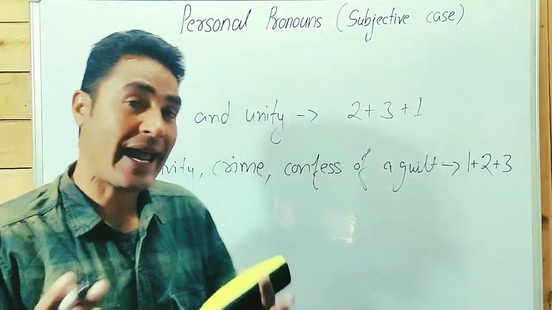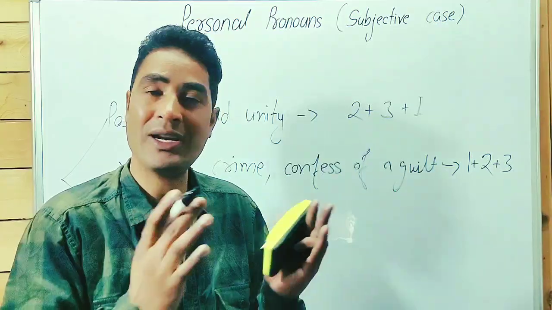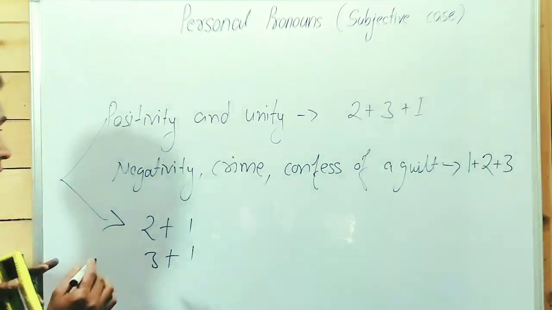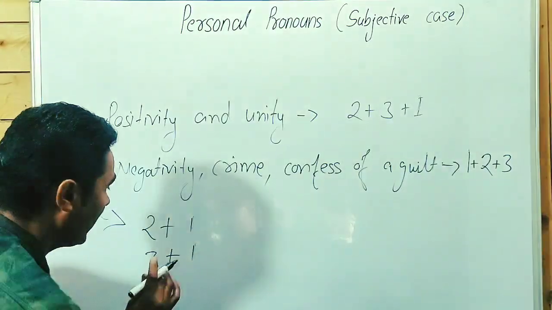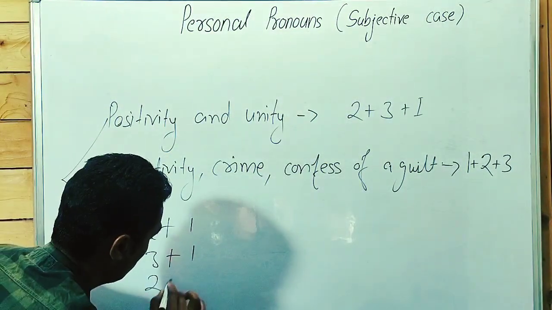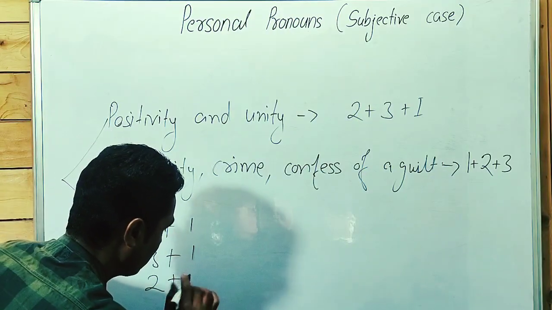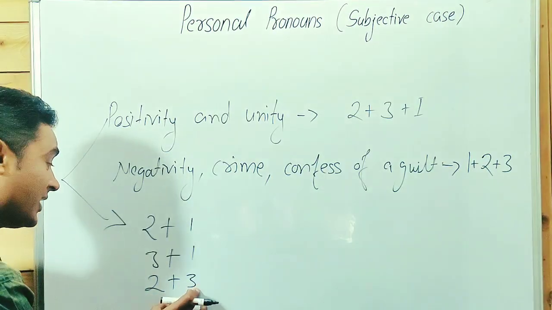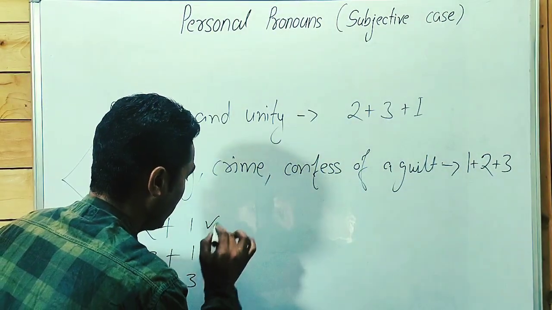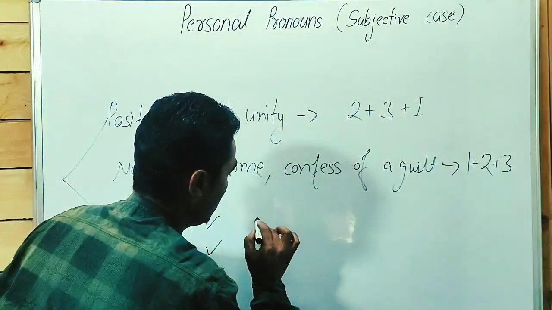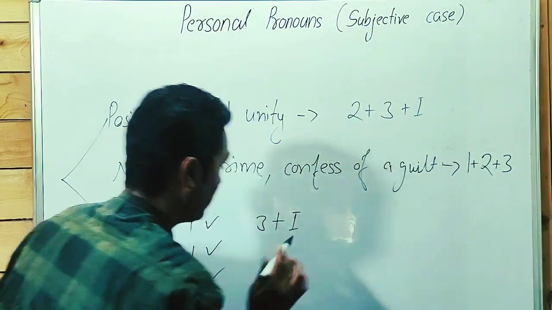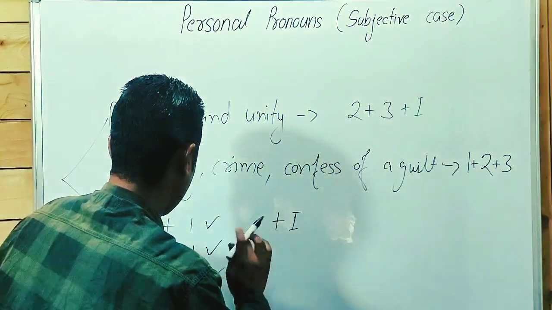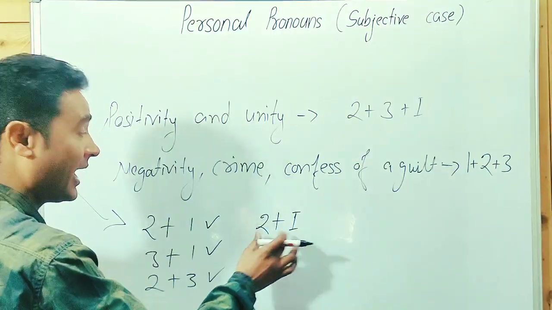Third person could be singular or plural. First person could be singular or plural. Second person could be singular or plural. We can write second person, third person, and first person. We don't write first person plus third person. Point to be noted, guys, these are the correct ones. Let me write: we don't write second person after first person.